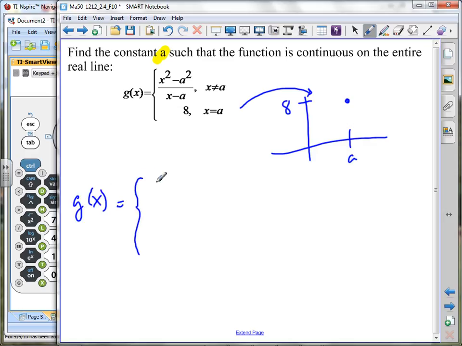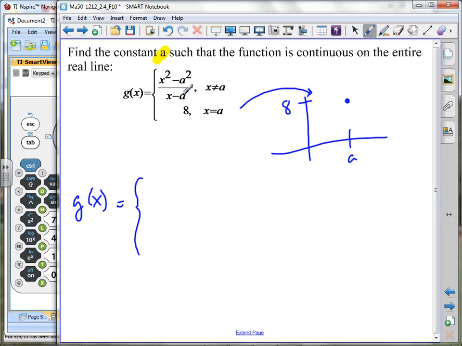equals. We're going to look at this piece up here. Now what we are able to do at times is remove the discontinuity. We did this when we had limits. We could rewrite the function so that the problem no longer existed, except that we knew that we had to put a hole in the graph. Remember those problems we did? Go back and check them if you're not too sure. Well, we're going to do this again.